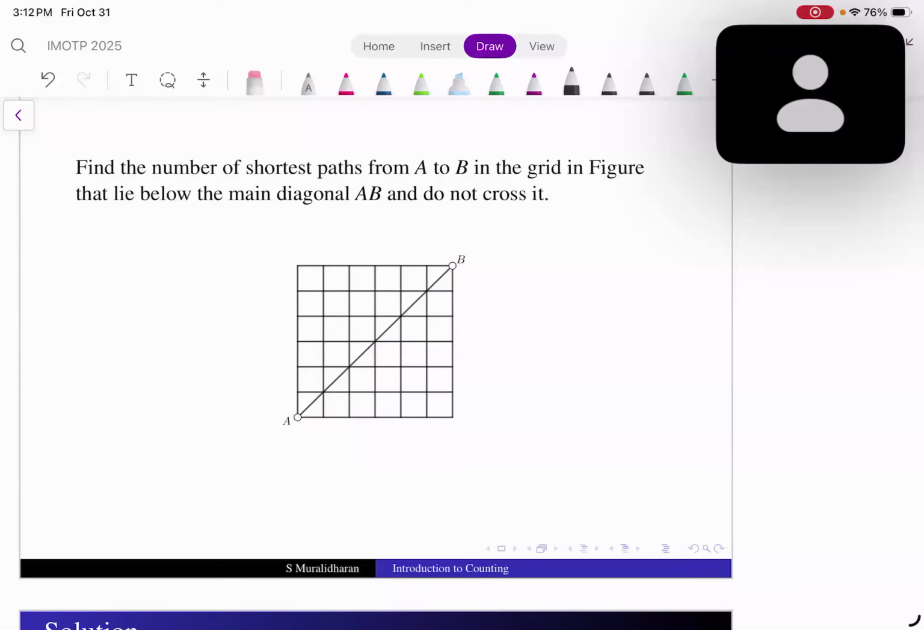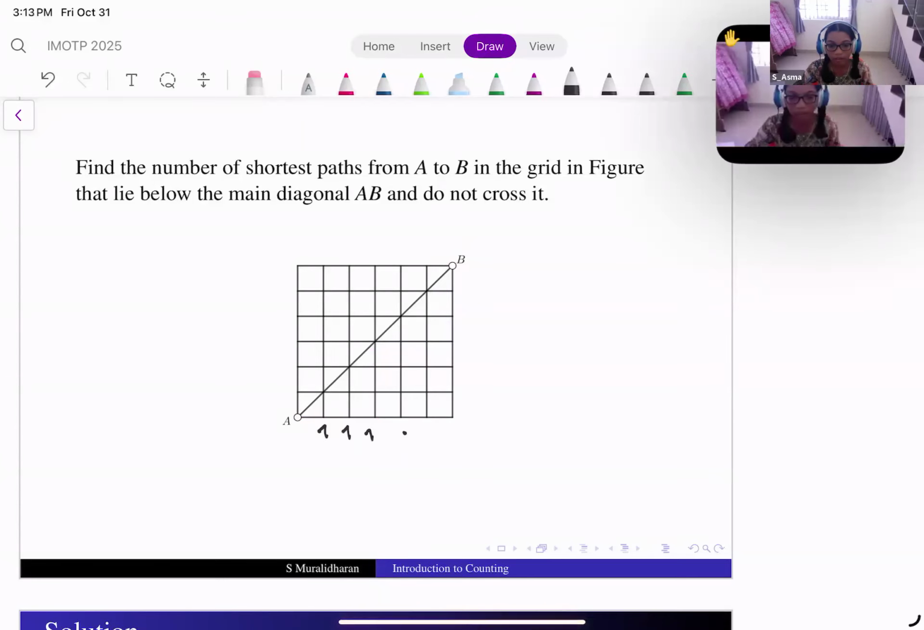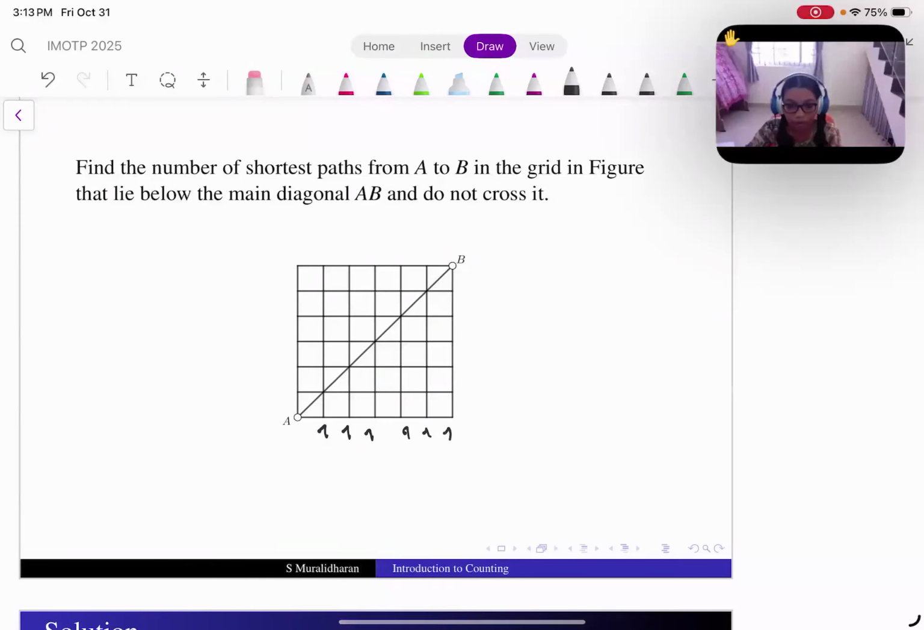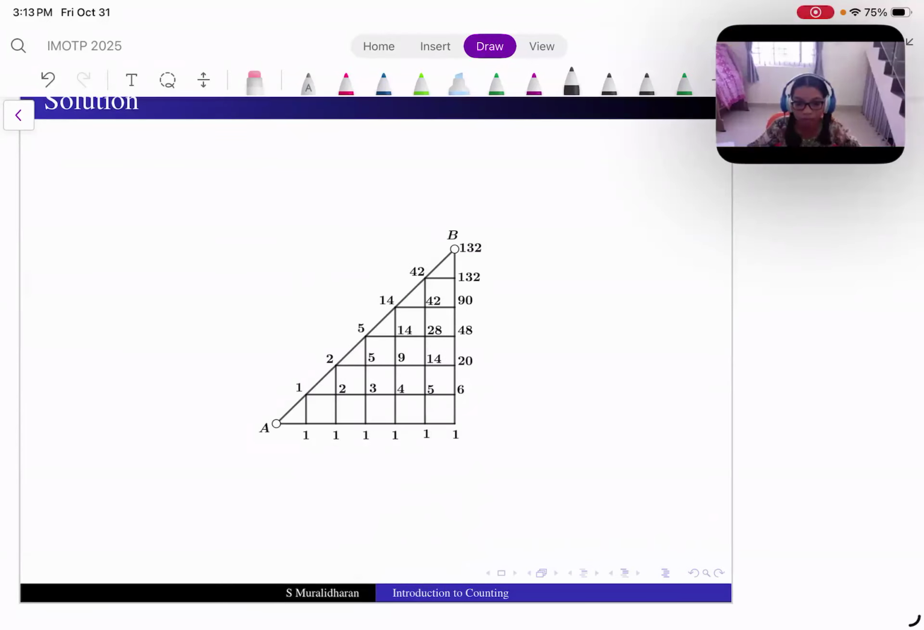Can I use the same way, same principle? Here it is 1. Yeah, you can. So 1, 1, 1, 1, 1. And this again is 1. This is 2. This is 3. This is 4. This is 5. This is 6. This is 2 again. This is 5. This is 9. This is 14. This is 20. This again is 5. This is 14, 28, 48. Like that. We can keep on doing that one. And if you do that, then I get this answer 132. Right?